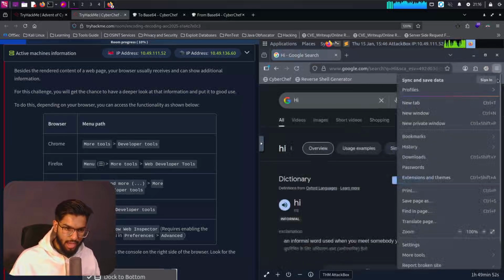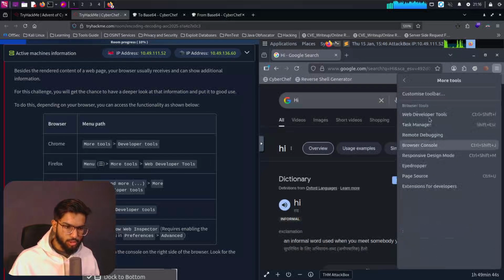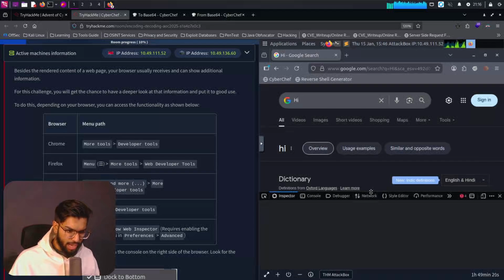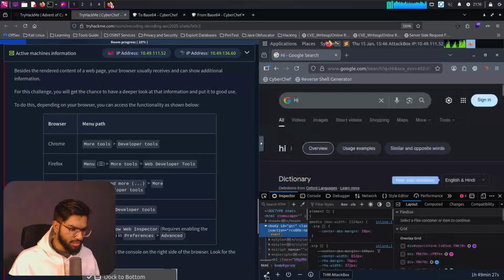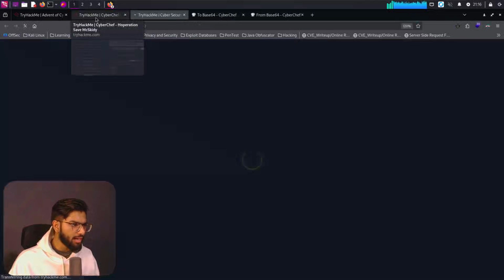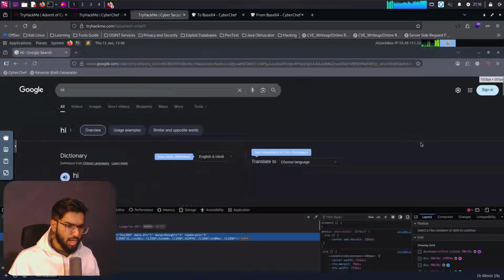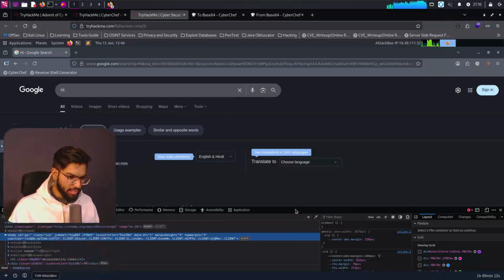Now let's click on the hamburger icon at the top, and then go to the developer section. So go to more tools here. Inside more tools, we get a lot of options: the web developer tools, remote debugging, browser console, and responsive design mode. All of these are there, but let's click on the web developer tools. It's a nice window that pops up right there. I'll open this in a new tab so that we can look at it in a better view. Also reduce the screen size here. Okay, that seems to be fine. Now we can view it in a clear manner.